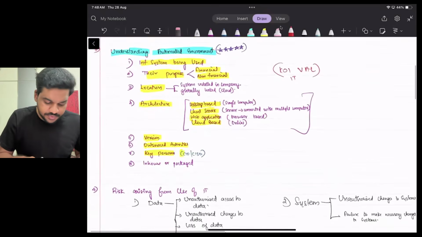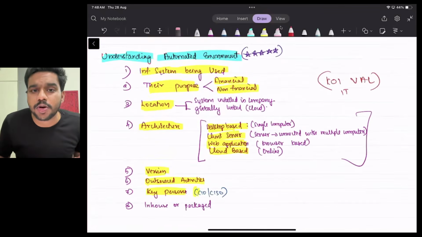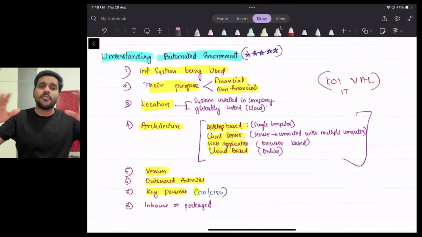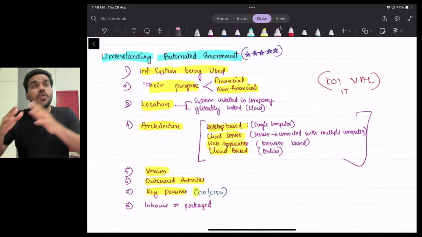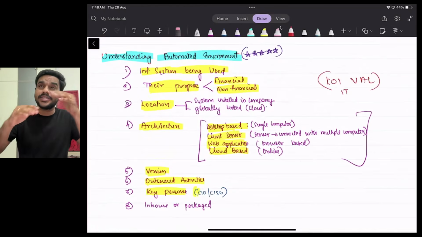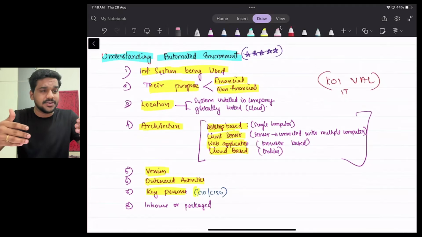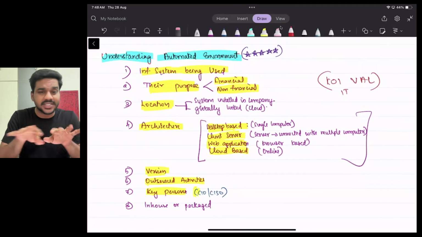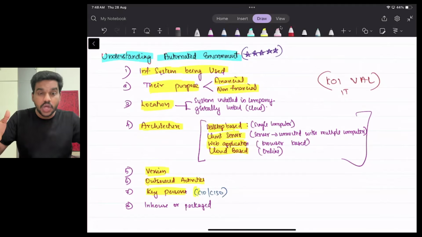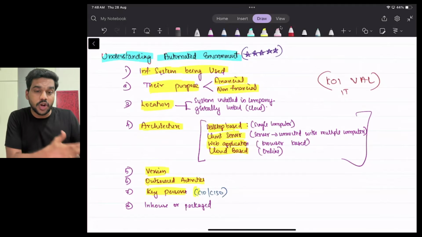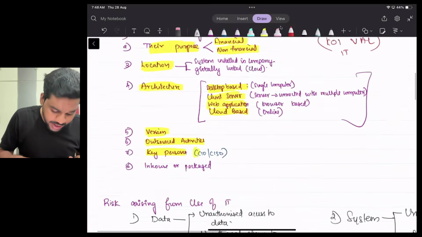So what are the things you need to understand about the entity? See, I'm auditing an automated environment. What are the things I need to understand? I need to understand what systems they are using, what is their purpose, where the system is located, and how the system is prepared. It means its architecture: whether it's desktop based, client server based, web application based, or cloud based. What is the version, what activities are outsourced, who are the key persons, and whether it is in-house software or package software.